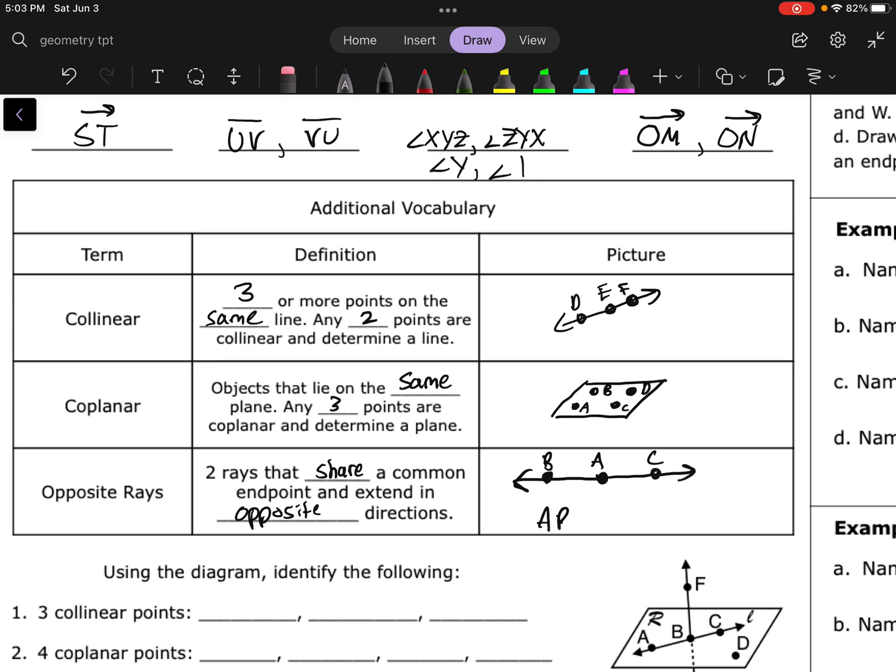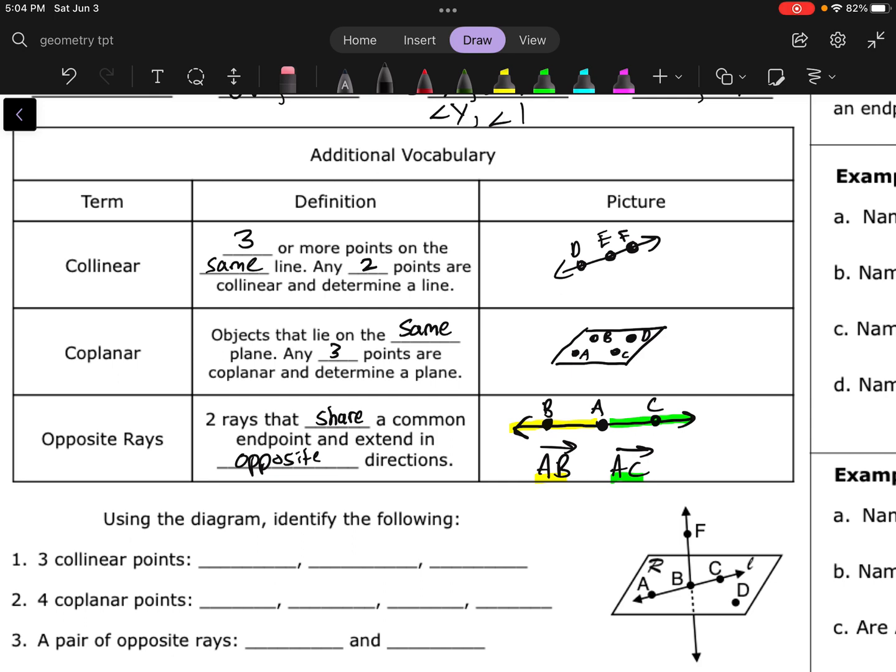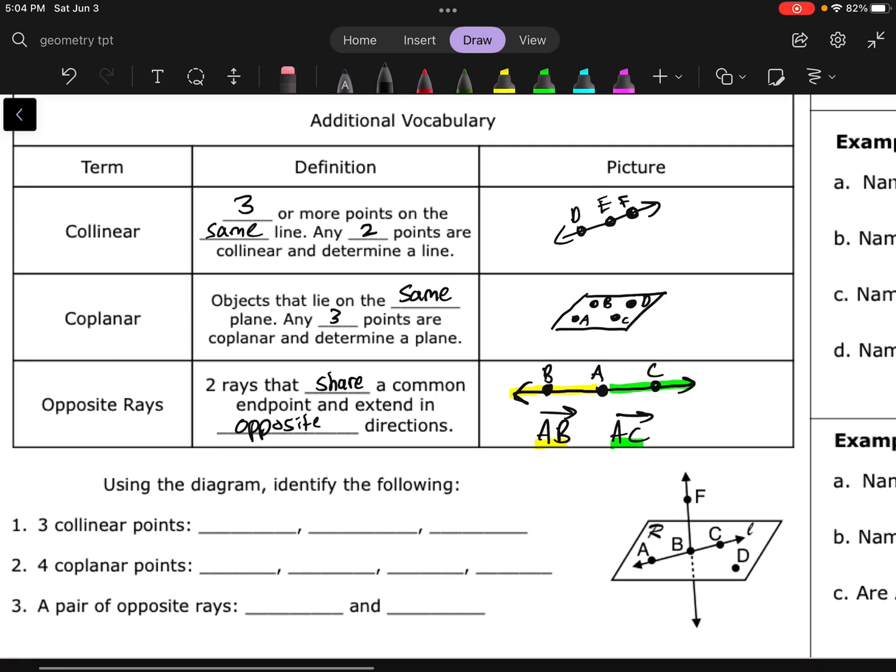So AB and AC would be opposite rays because AB is going to the left, AC is going to the right. So those are considered to be opposite rays because they're going in opposite directions, right? They combine to form a straight line.